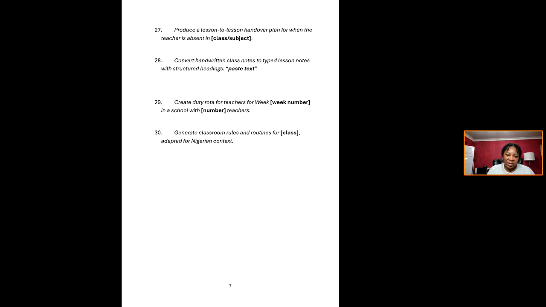Let me just copy this for a Nigerian context. Let's try this and see. I'm trying to copy and paste. It's not allowing me. Generate classroom rules and routines for year 2. I'm going to ChatGPT now. Let's see. I'm going back.